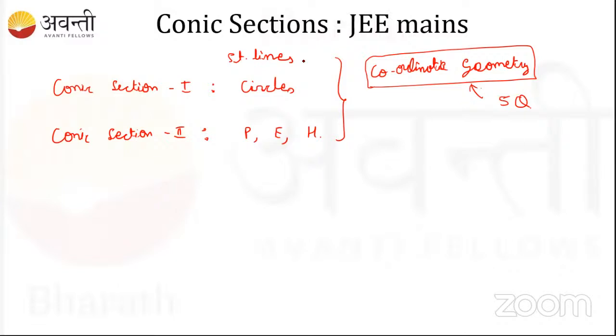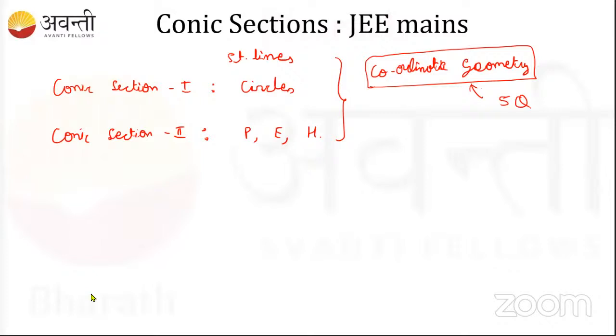It is a combination of straight lines, circles, and conic sections part two, that is parabola, hyperbola. So from the JEE Mains perspective you cannot separate straight lines, circles, and so on. When you're learning, you can separate and learn, but when you go for practice, just remember that you always learn together. So this is a combination.